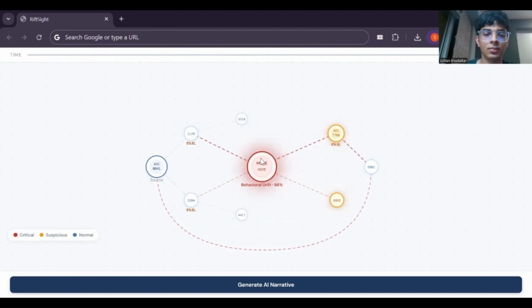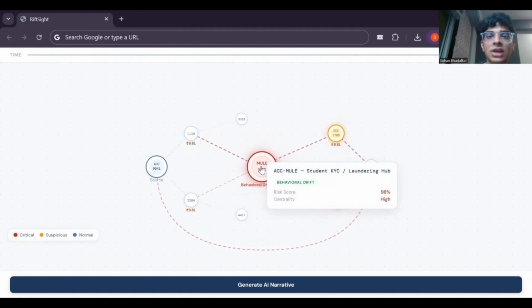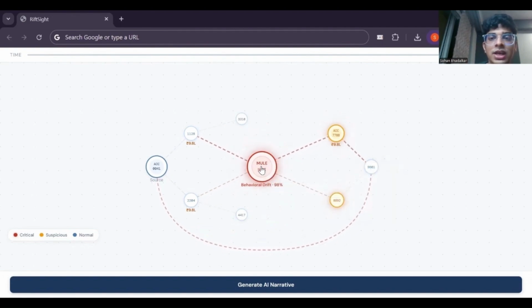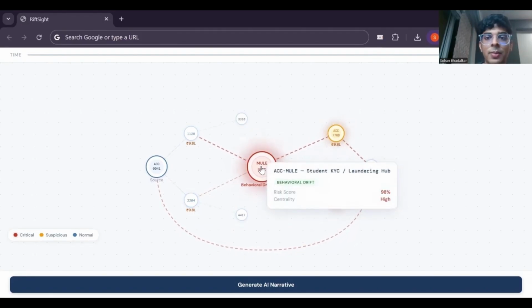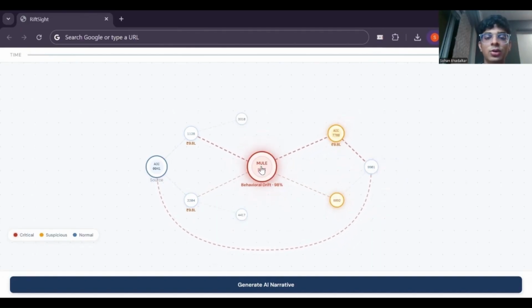Now this is a mule account, and this is declared as a student account in the bank's KYC records. But the eigenvector centrality, which we can think of as Google PageRank, but for bank accounts, matches a tier 1 laundering hub. This is a behavioral drift, and the graph sees what the customer records could never see.